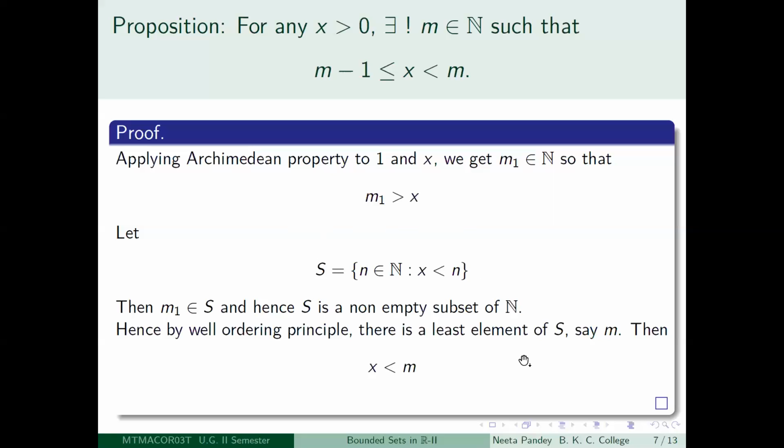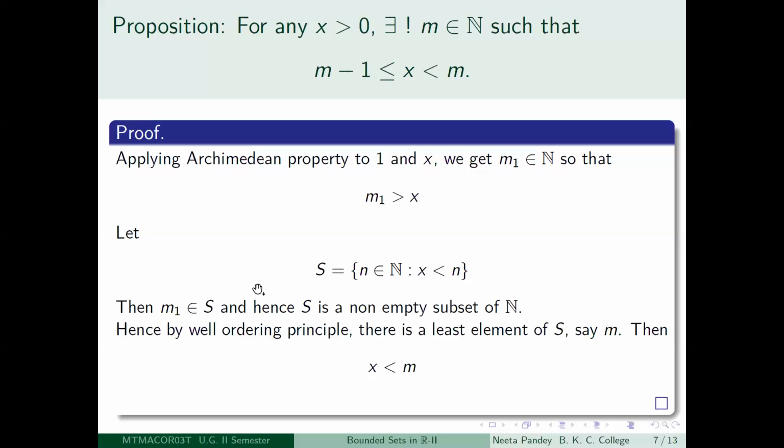It is also bounded below, right? Instead of going to that, let us look at this set again. This is a set of positive integers, so actually we are in a better shape. You have a non-empty subset of the set of positive integers, so by the well ordering principle, it will have a least element.